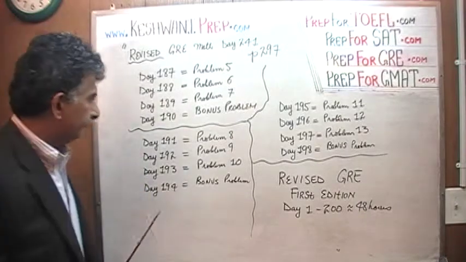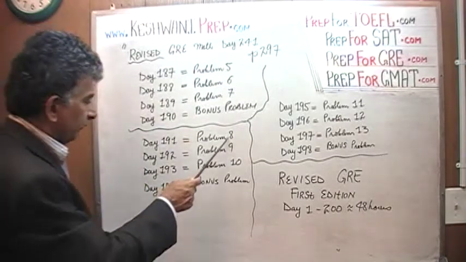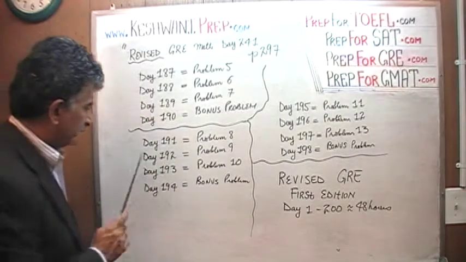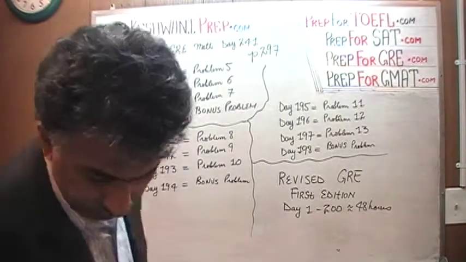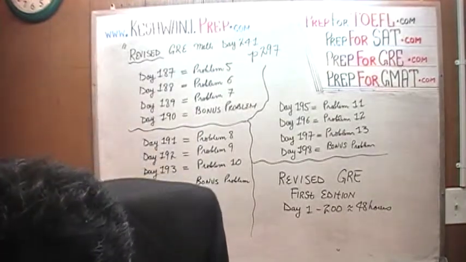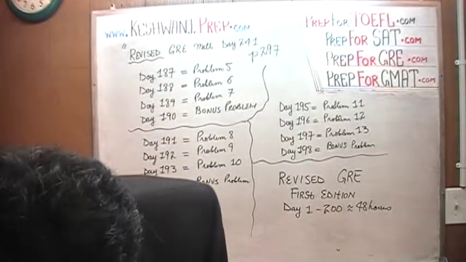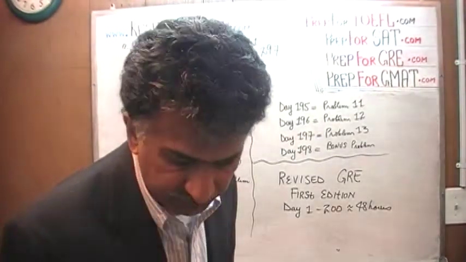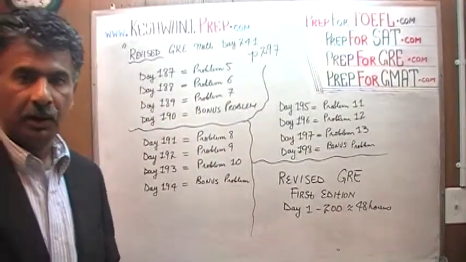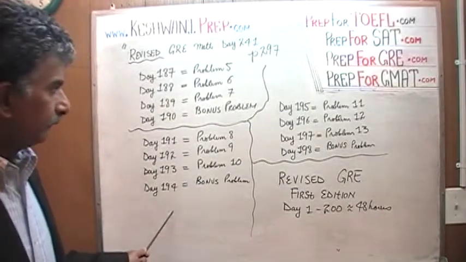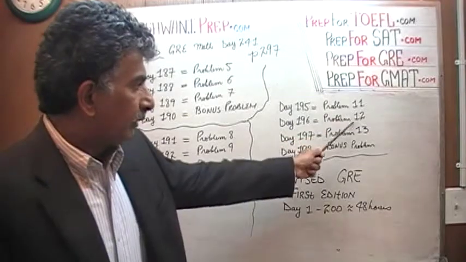Day 191. Problems 8, 9, and 10 you will find on days 191, 192, and 193. Let's take a look at problem number 10. There must be something about it which caused me to spend 2 days on it. Yes, again, exact same thing. I am doing another problem very similar to this problem that appeared in the older GRE, and you will find it as a bonus problem on day number 194.